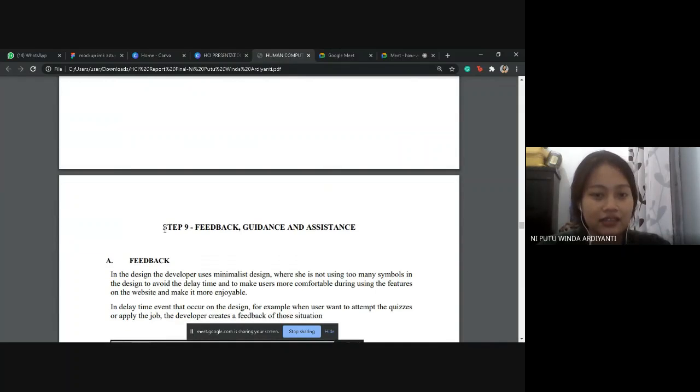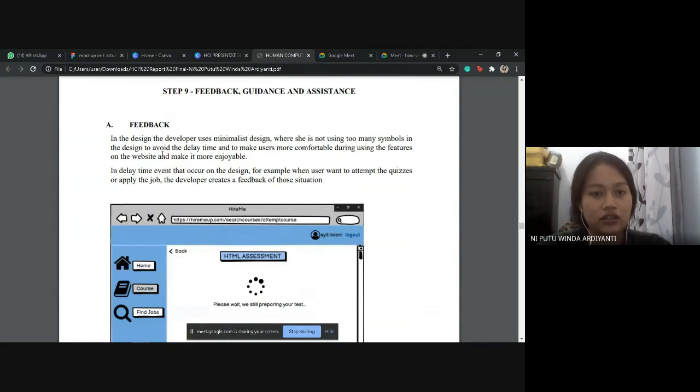And for the 9th step, feedback, guidance, and assistance. So these are our feedback in the design. The developer uses a minimalist design where she's not using too many symbols, because it can make a user more comfortable while using the features of the website and make it more enjoyable.